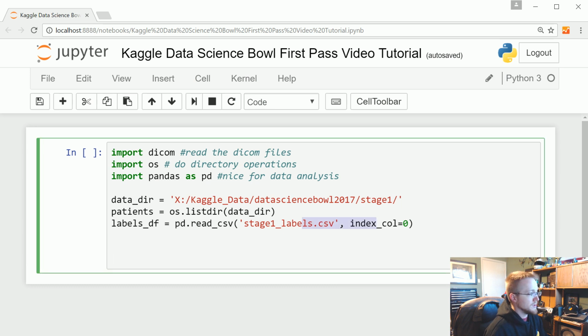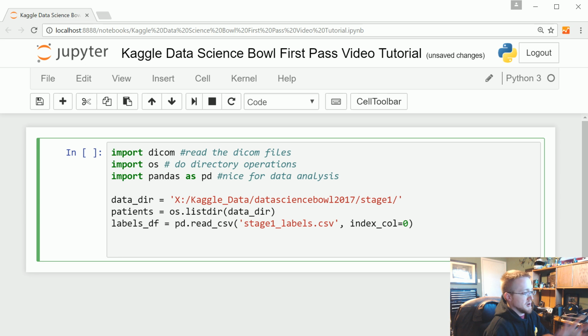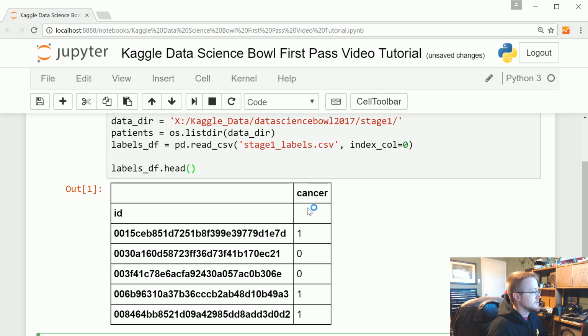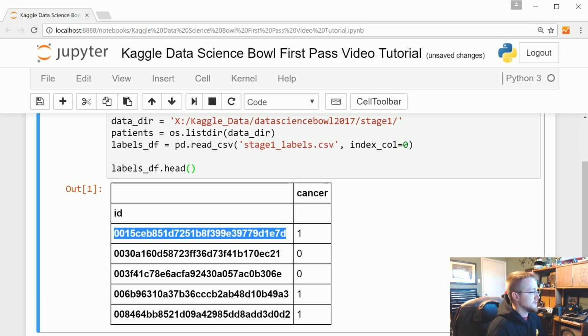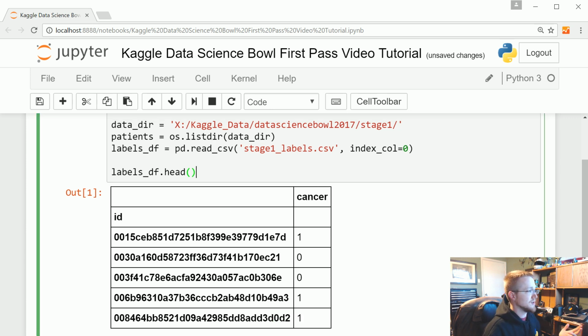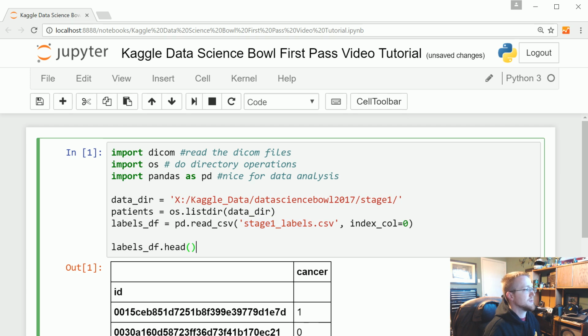This should be one of the only major changes you'll have to make depending on where you are and what you're doing. And finally, we can do labels_df.head just to print the first 5 rows here. Sure enough, there we go. So this first patient is classified as having cancer, no cancer, no cancer, cancer, cancer, and so on. So we know what the label is for quite a few of the patients. Some of the patients aren't contained in here. Okay, so that's what you're going to validate against later.